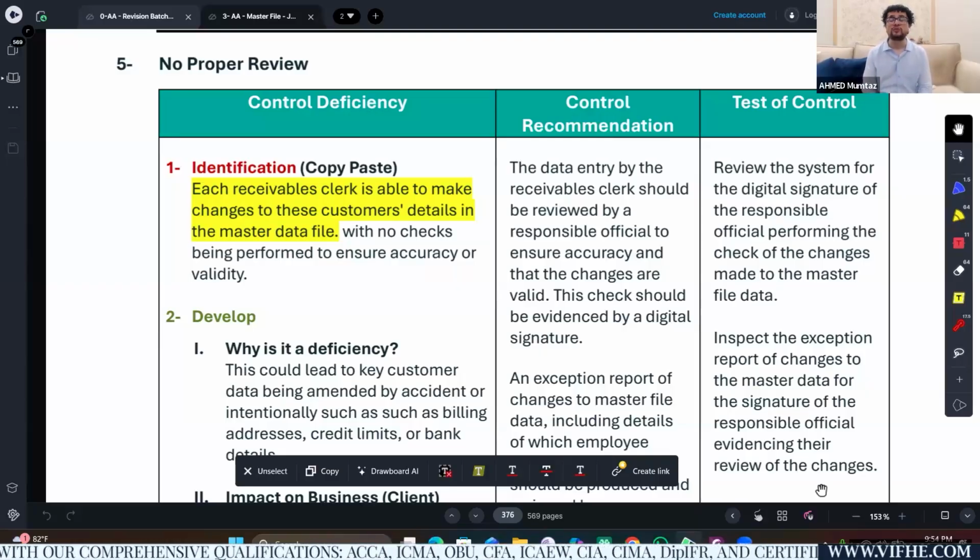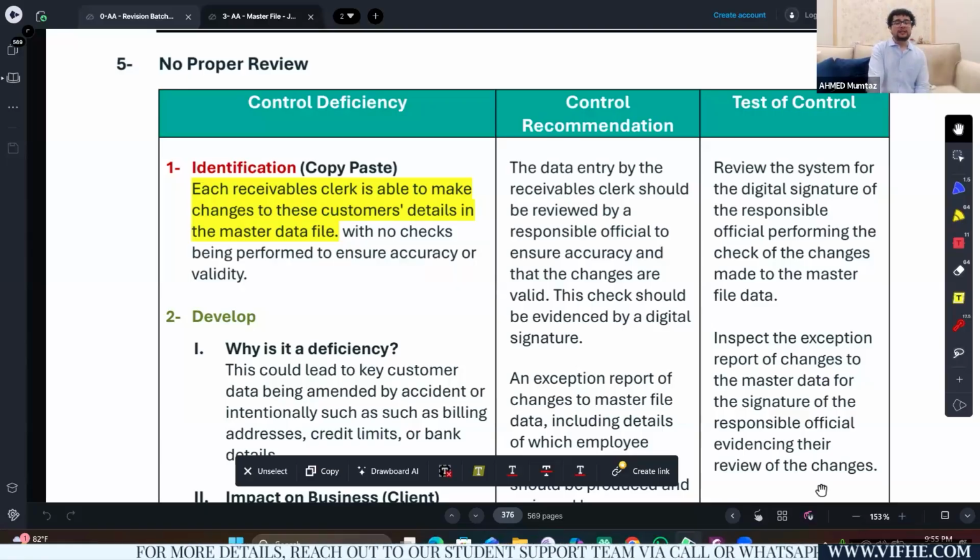What's my test of control? Review the system. For what? And look for the digital signature of that responsible official. Make sure all the changes were actually reviewed by that responsible official along with the authorized signatures, just to confirm that each and every change was actually reviewed.